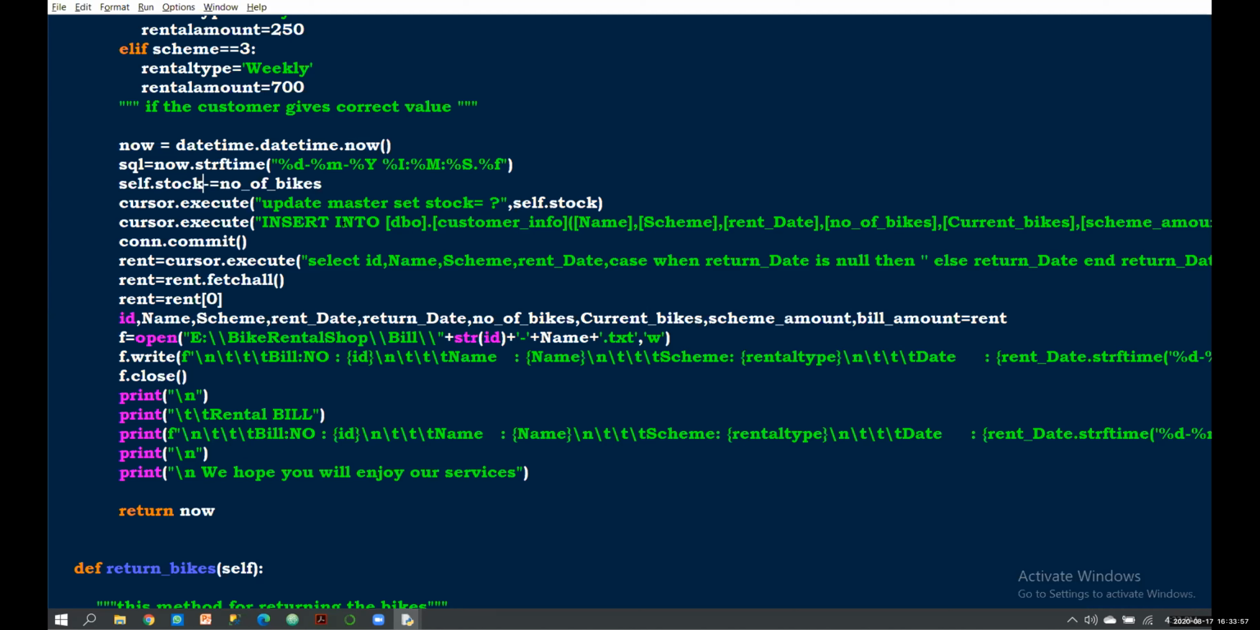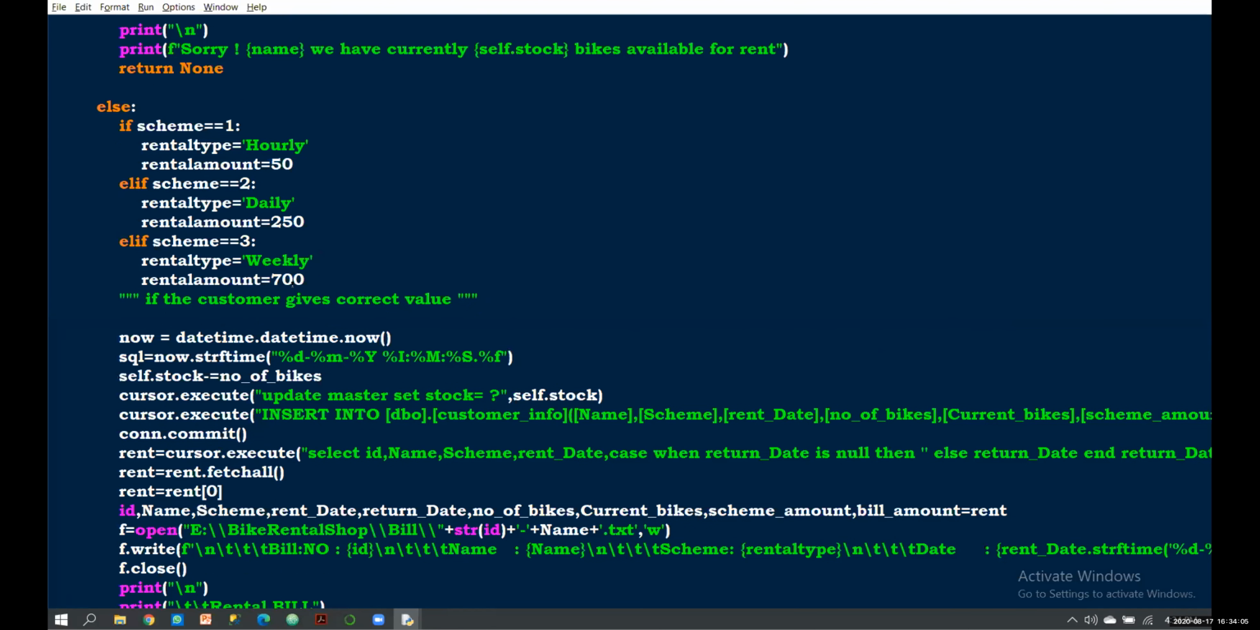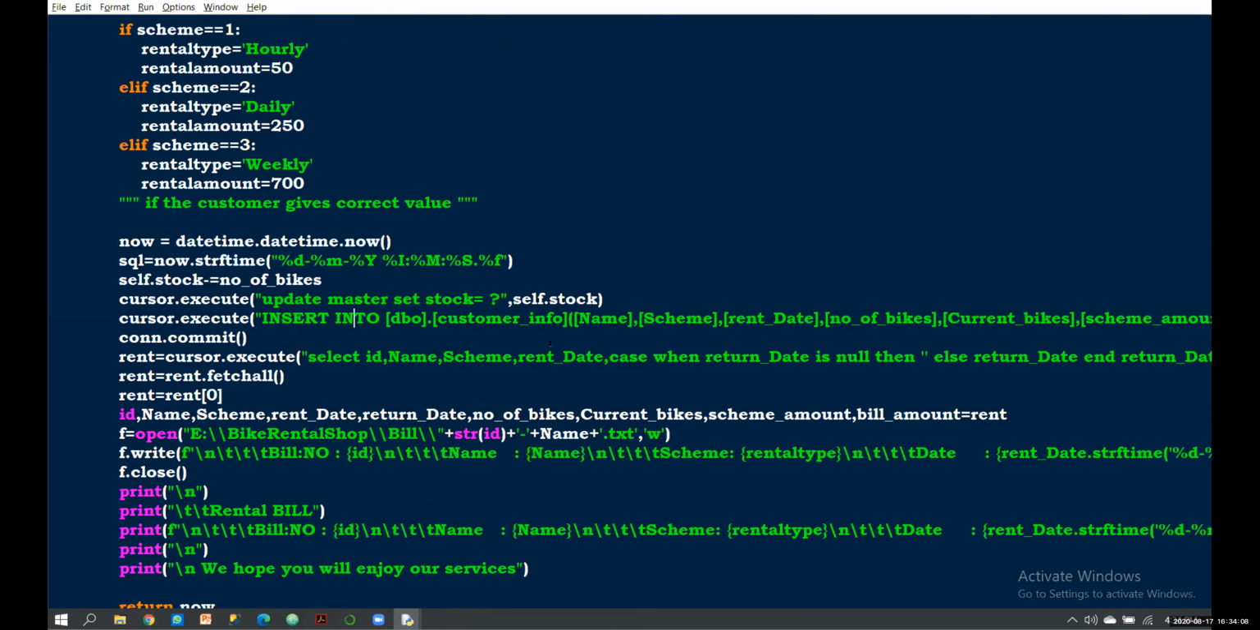Then after that I'm going to insert these values, the scheme type, the username, the number of bikes, and the rental amount, into my customer info table. So here I'm using insert into, and dbo is the database owner. If you're using dbo, it connects directly to your table, so it is not necessary. If you're using three or more databases in a single query, you have to use dbo. You can jump from one database to another database.